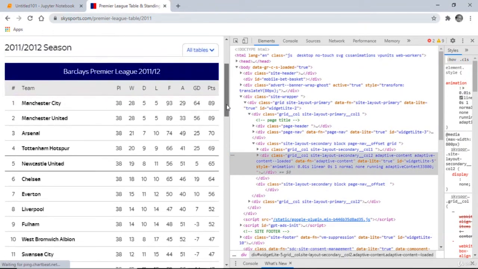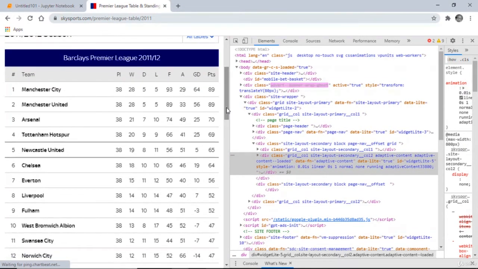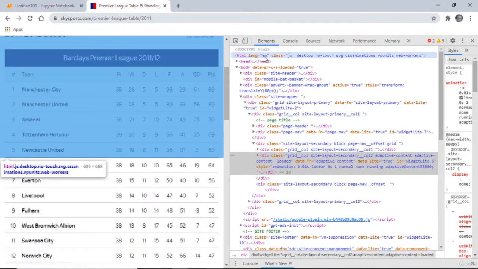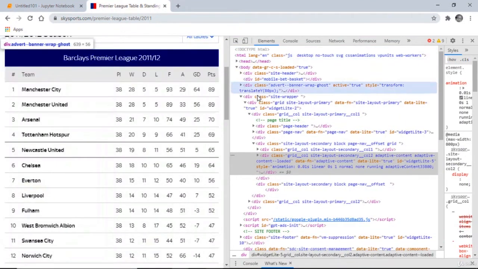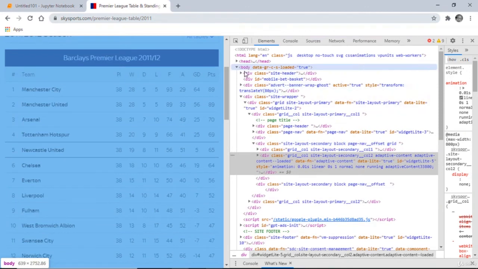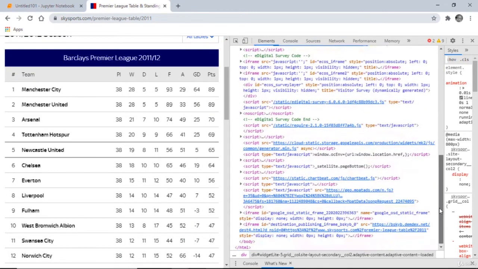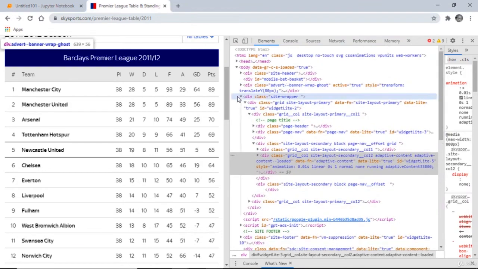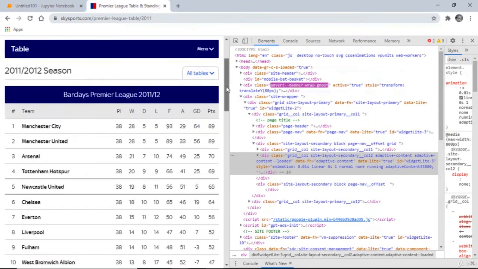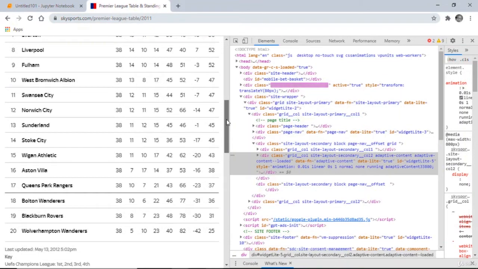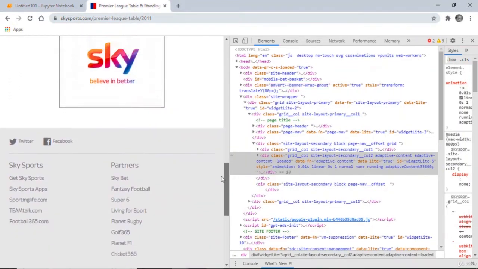So this is what we have. Document type, HTML language, English, the divisions, the div tags here, the body tag. We'll go down here, all those tags. Okay, so what we want is the table. Let's have a look around. Okay, we have just one table here.